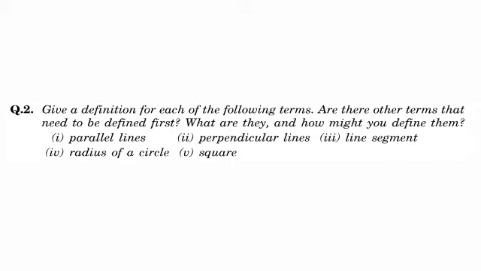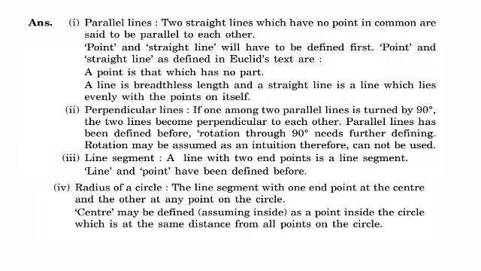Second question, give a definition of each of the following terms. There are other terms that need to be defined first. What are they and how might you define them? First one is parallel lines, perpendicular lines, line segment, radius of circle and square. Parallel lines: two lines which have no point in common are said to be parallel to each other. Point and straight line will have to be defined first.